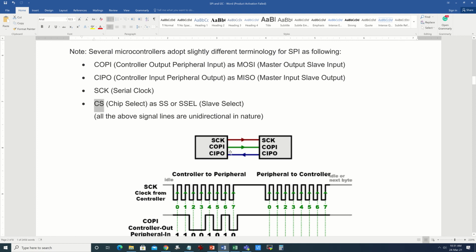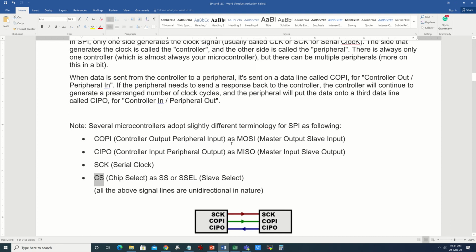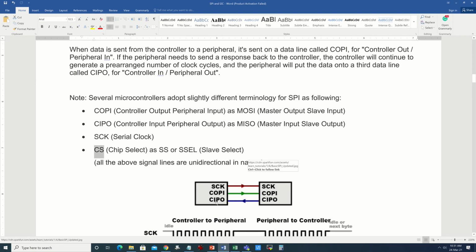So now look at the direction again. COPI and SCK look similar to the previous diagram, right? Clock and data. Whereas the only addition in this case is CIPO, which is on the master side, and CIPO from the peripheral side. So they are connected, whereas the direction of this arrow is opposite to the green arrow. So the green arrow will take data from microcontroller to your peripheral or slave device, and the blue arrow will take data in the opposite direction from your peripheral to your microcontroller, whereas the clock should always be there. So you have to synchronize the communication signals along with your clock.